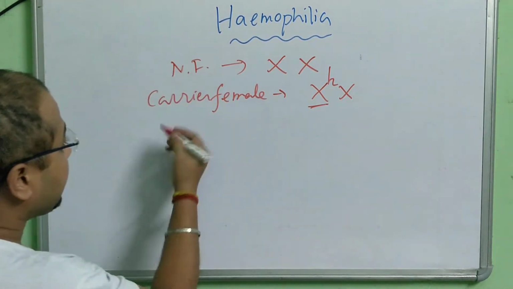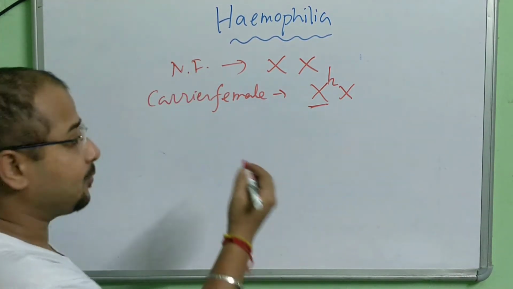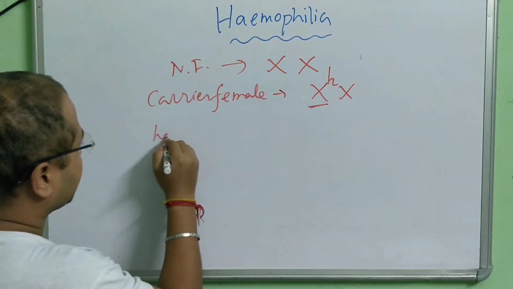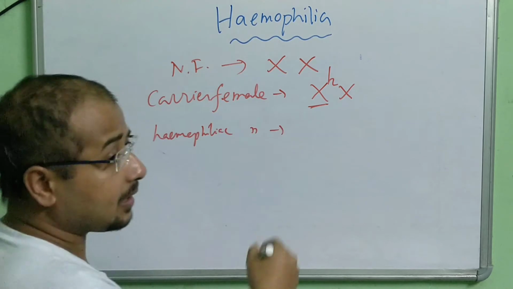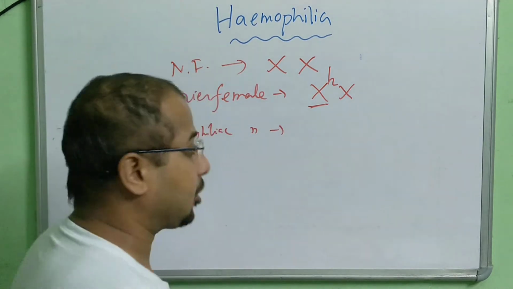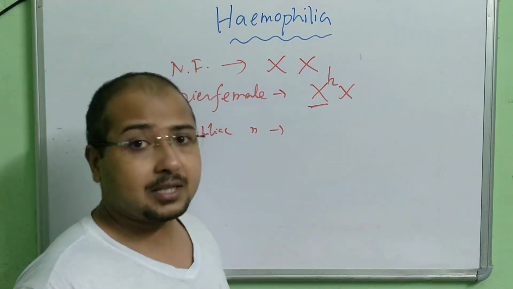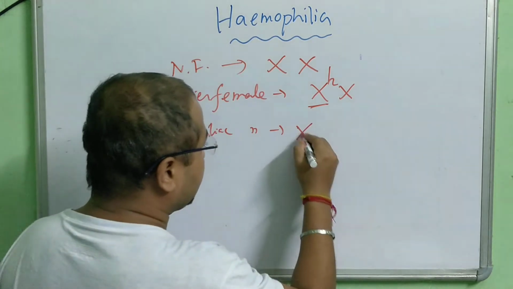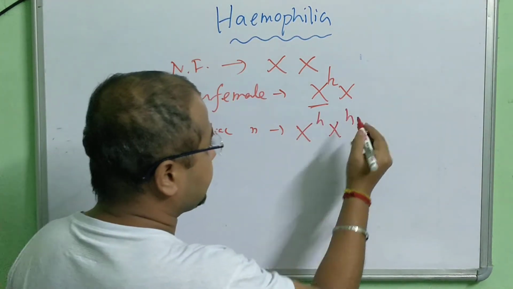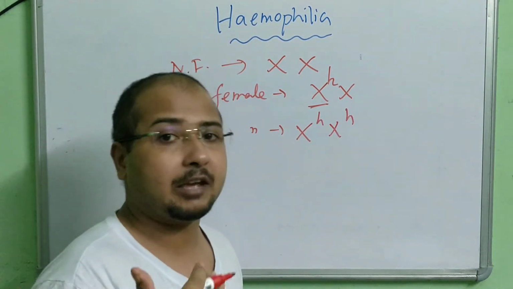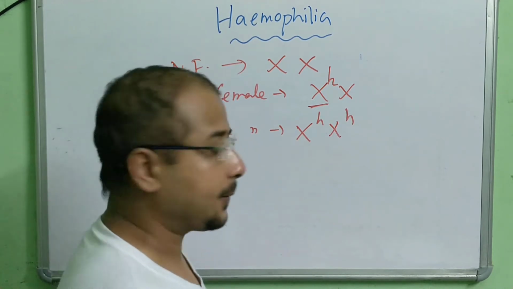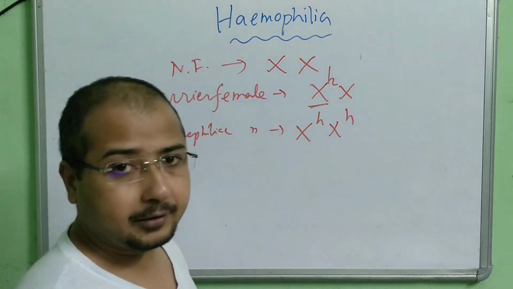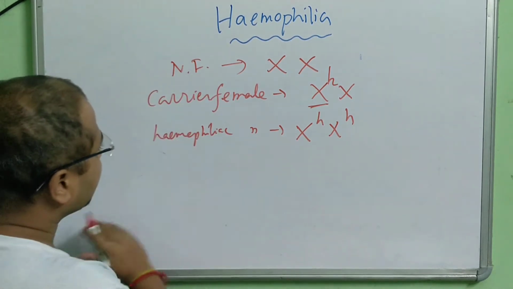Okay. Now, if the female gets hemophilia, then the hemophiliac female, meaning the female is now affected by the problem and has hemophilia, is XHXH. Both the X chromosomes should be affected. Then only the female will be affected by hemophilia, which is very rare.